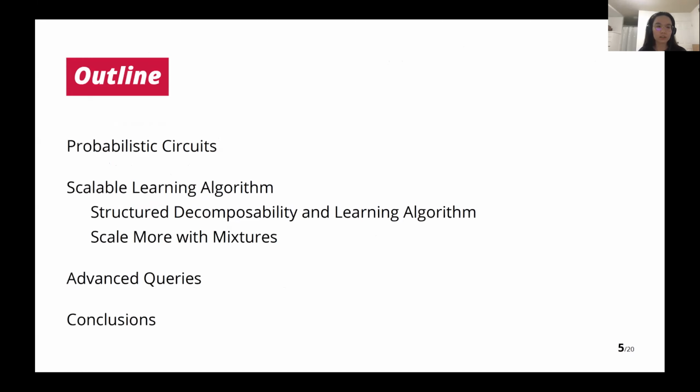As an outline, I will begin by introducing some background about probabilistic circuits, and then introduce our scalable learning algorithm, and then use the circuits to answer some advanced queries, and make conclusions in the end.